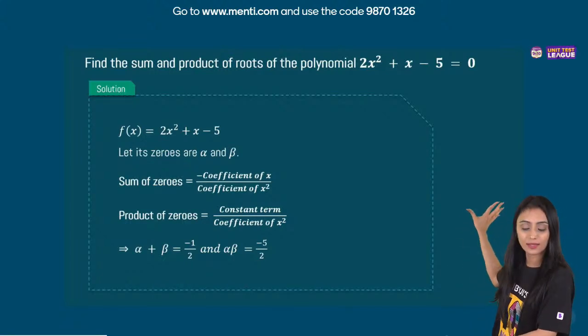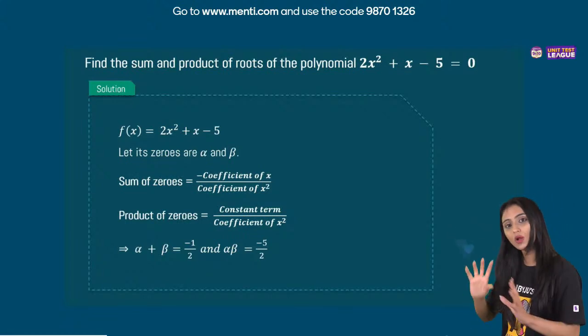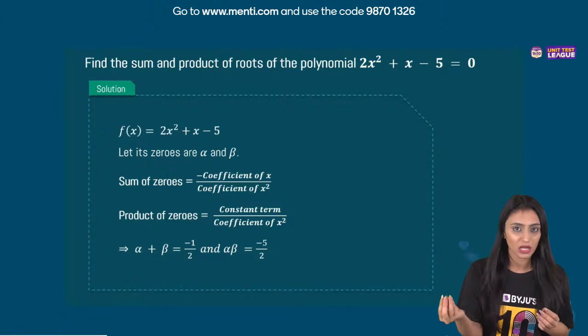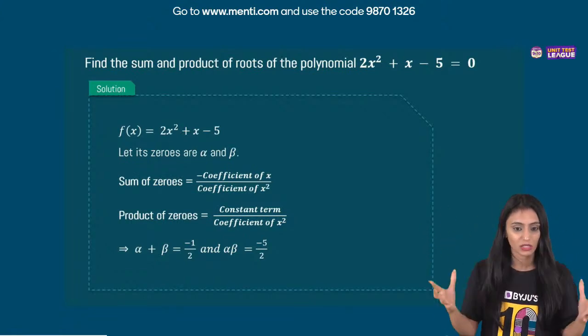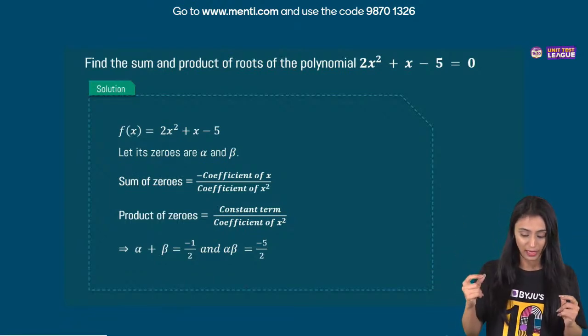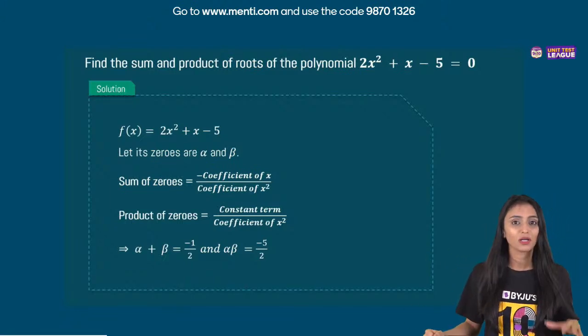Here, the question is asking the sum and product. How do you find out the sum of zeros? I hope you all are aware of the relationship between the zeros and the coefficients. There are only a few formulas in polynomials, right? There are not a lot of formulas and concepts in this chapter. So the sum of zeros is basically equal to minus b by a, right? Or you can say minus coefficient of x upon coefficient of x square. That's going to be minus 1 by 2. And the product of zeros is equal to c by a, minus 5 by 2, right?